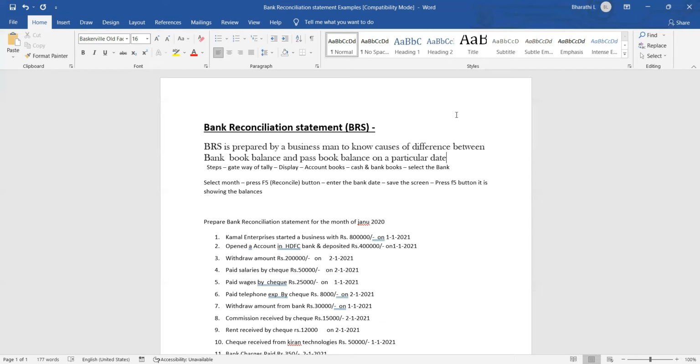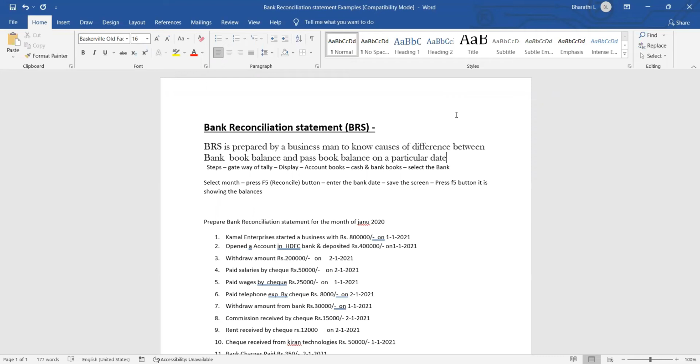See, some company people do BRS once in 2 days, once in 5 days, once in 10 days, weekly once, depending on the transactions. Some company people do not update daily transactions in the books. They deposit checks in the bank daily and do the daily transactions, but they collect a statement once in 10 days or monthly.